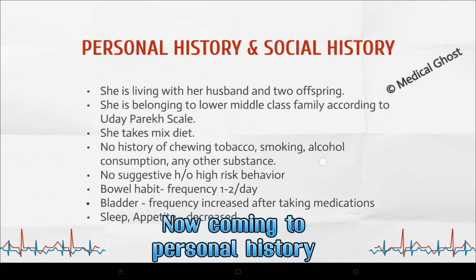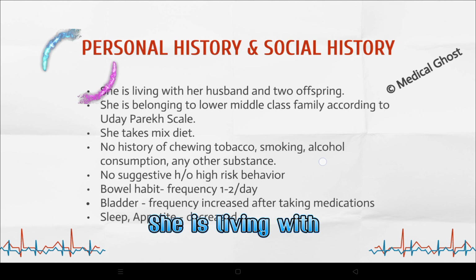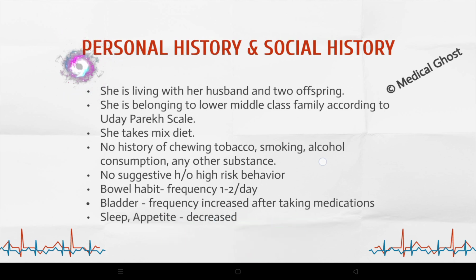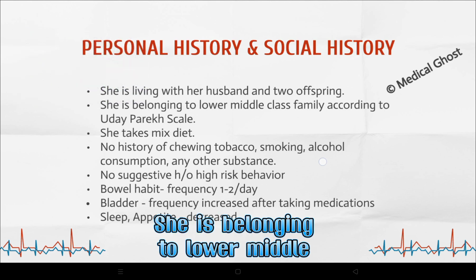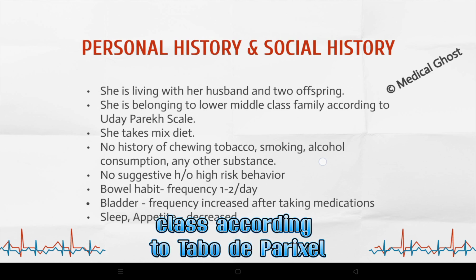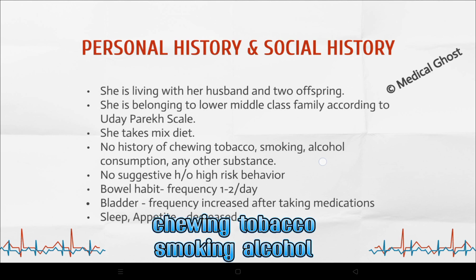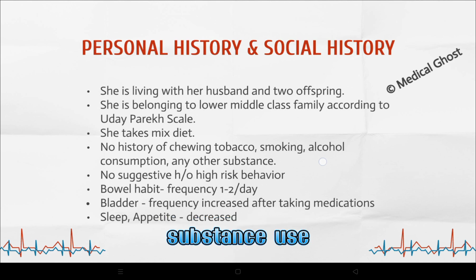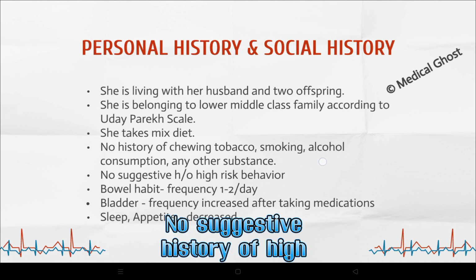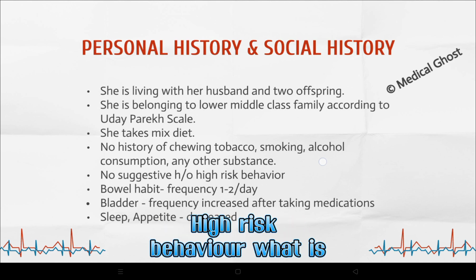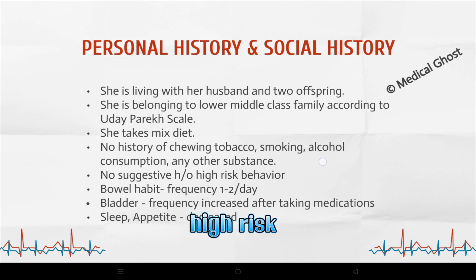Now coming to personal history and social history. She is living with her husband and 2 offspring. She belongs to lower middle class according to the Kuppuswamy scale. So it is mentioned earlier, so you may not mention it here. She takes a mixed diet, no history of chewing tobacco, smoking, alcohol consumption or any other substance use. No suggestive history of high risk behavior. What is the importance of taking history of high risk behavior? Like you are thinking about infective endocarditis.